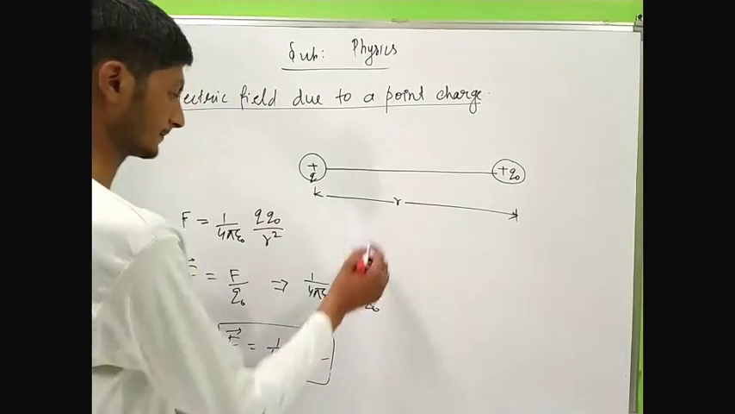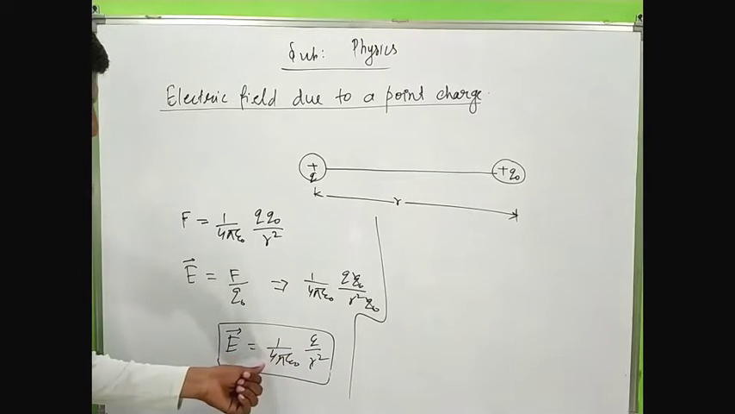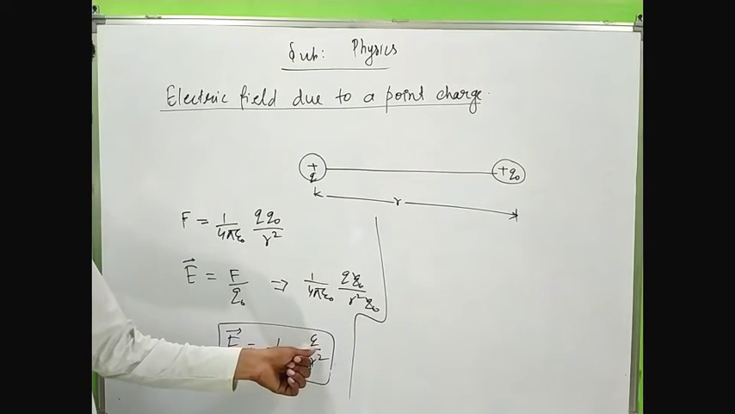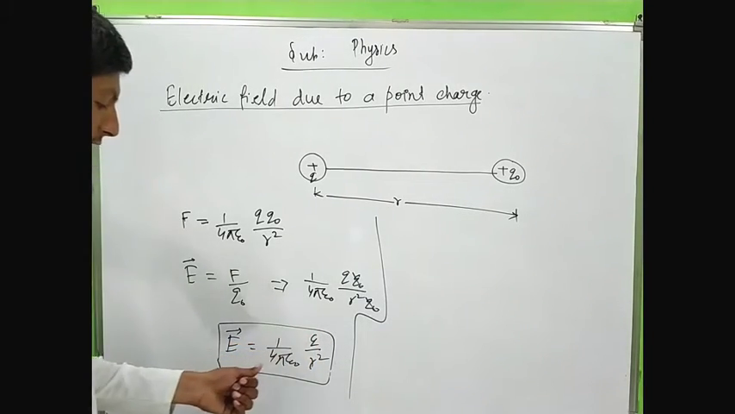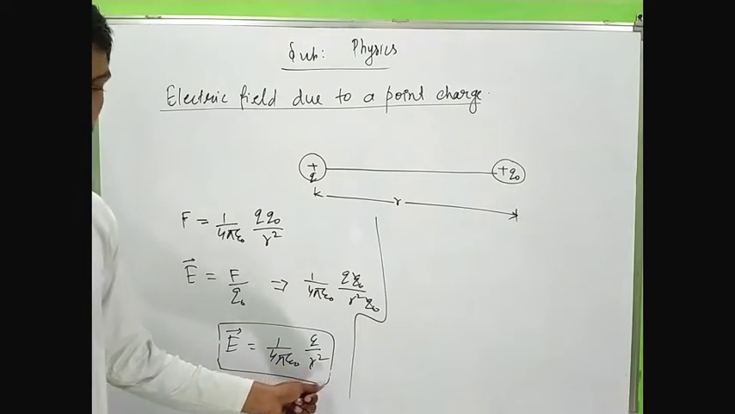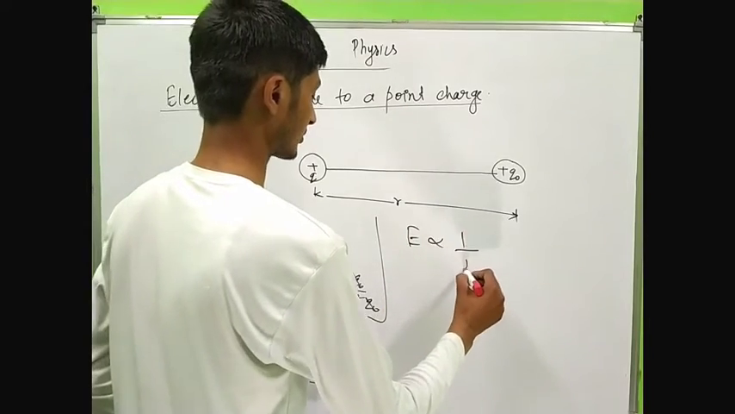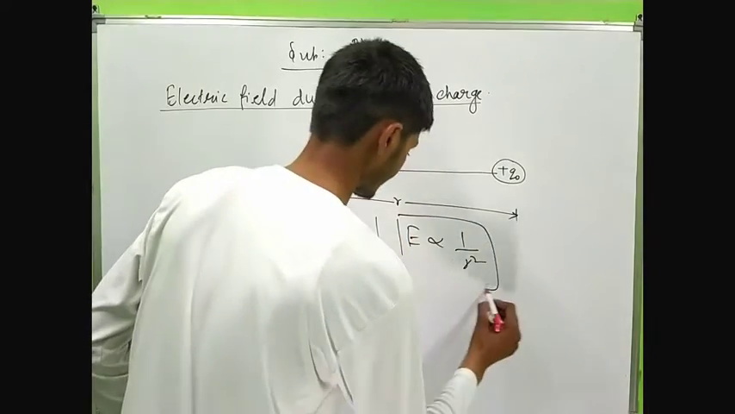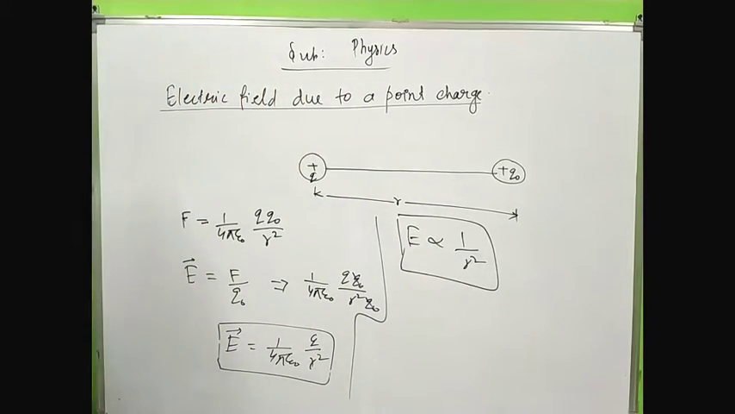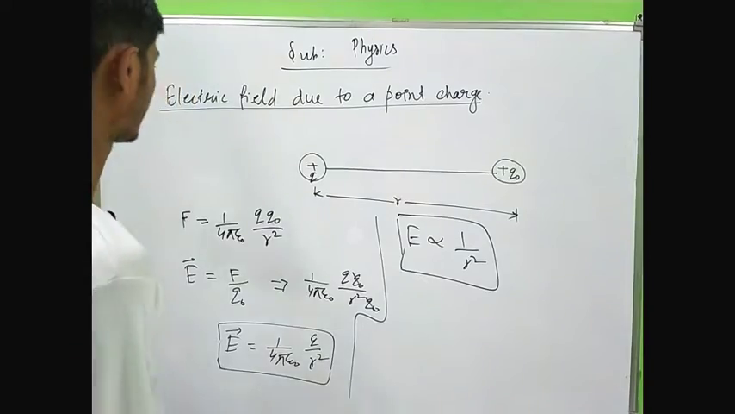Now in this formula 1 by 4 pi epsilon naught is the constant and the magnitude of the charge Q is also constant. Therefore the electric field is inversely proportional to the r square. Here we can say that the electric field is inversely proportional to r square. Now take a question on this part.